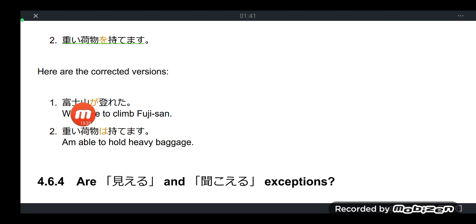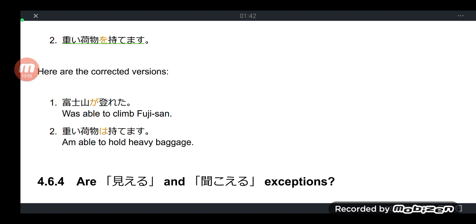Rather, as you can see in orange colored font, they use the identifier particle ga and the topic particle wa. Literal translation: as for the heavy baggage, it can be held or can be carried. As for the heavy luggage, can be held.